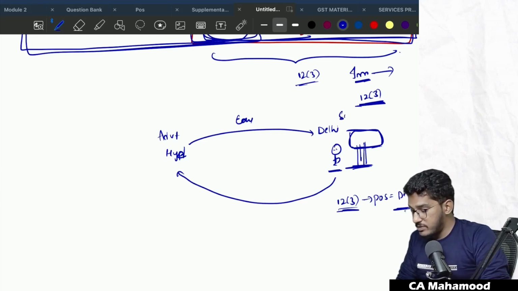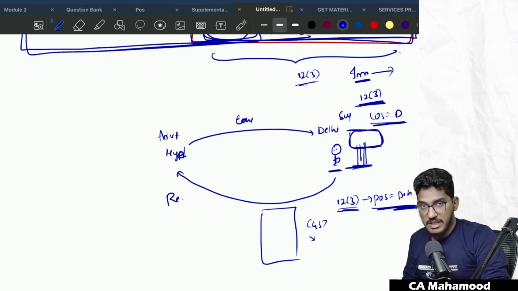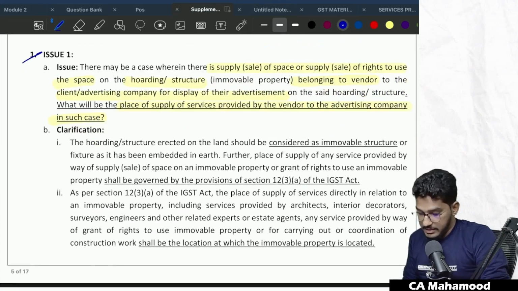Here supplier is who? This person is supplier. This advertising company is a recipient. Location of the supplier is also what? Delhi. Location of the supplier is Delhi. Place of supply is also Delhi. This person will give the invoice, no? In that invoice, what will be collected? CGST and SGST will be collected. Why? Because location of the supplier and place of supply both are falling under Delhi. The same thing they say there.